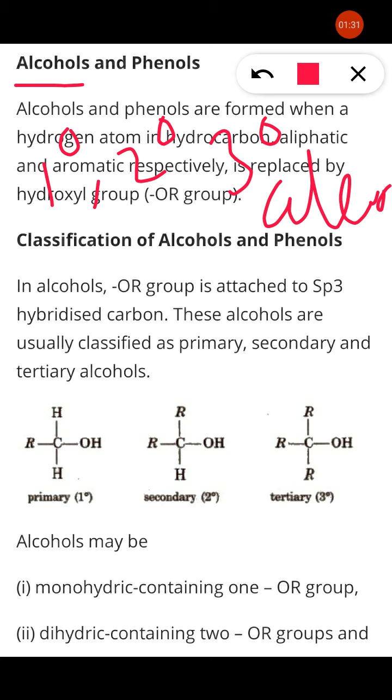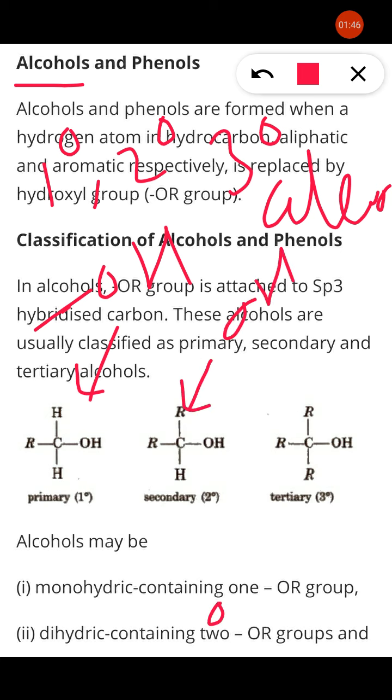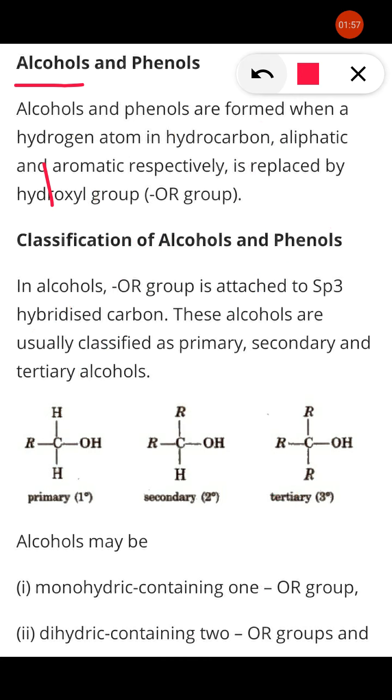If the OH group is attached to the first carbon, primary carbon, then it is said to be primary. If the OH group is attached to the second carbon, that is secondary. If the OH group is attached to the tertiary carbon, that is tertiary. If we know the concept of primary, secondary, tertiary, then it is very easy.